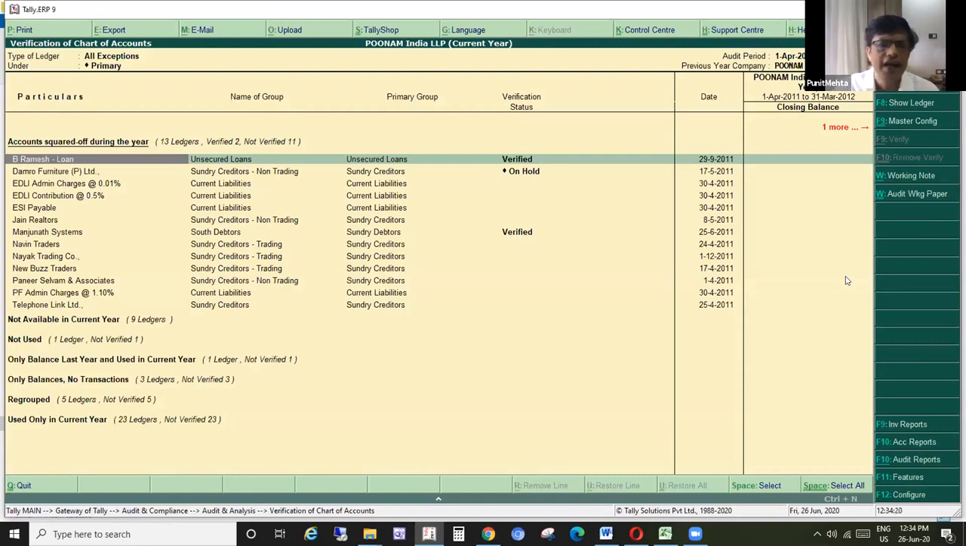Why I wish to look at primary group also is that suppose some loan accounts have been routed through a debtor or a creditor. You will not know while you are doing your ledger scrutiny. Here you will come to know which loan accounts or which debtor status accounts have been squared off during the year. Okay.